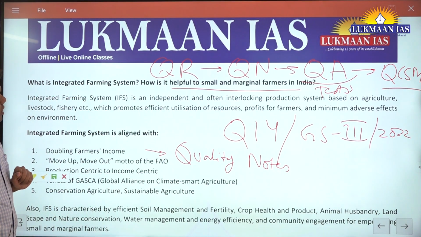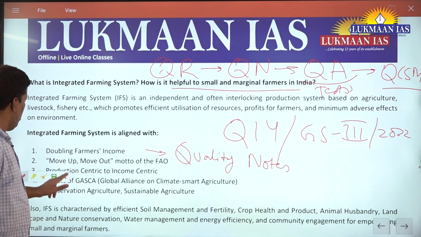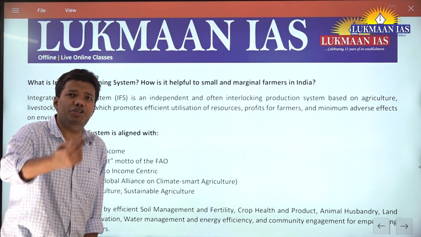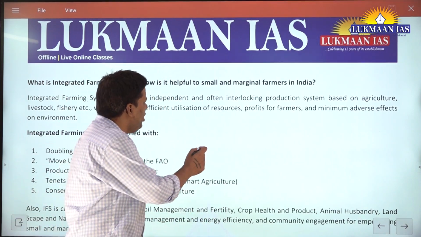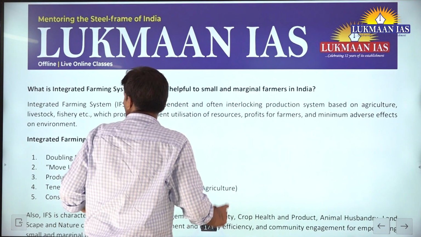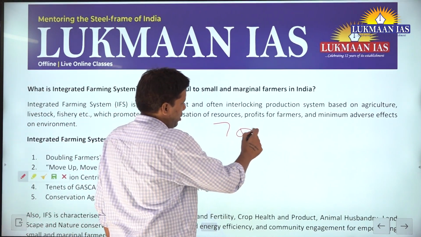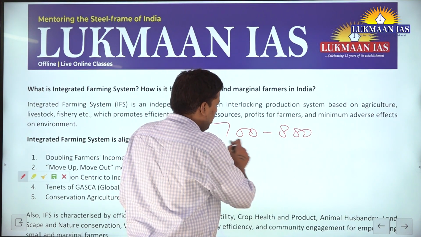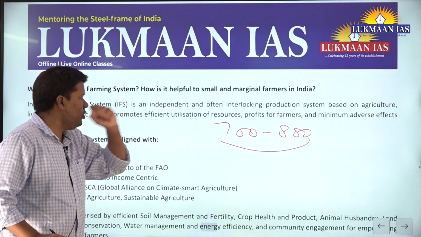Now, the second important thing: let's say somebody says, I'm preparing for GS, but how will you keep track of your hard work? This is an indication: your GS notes should be in 700 to 800 pages, for all 4 papers, concised. That much concentration you have to put.